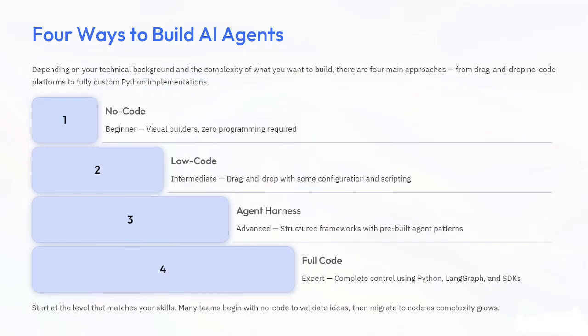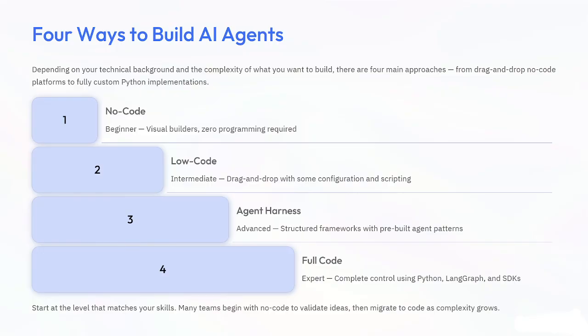Like the third one is agent harness. So agent harnesses are frameworks that already provide the structure for AI agents. So instead of building everything from scratch, you use a ready-made framework and customize it. Some popular tools are Hermes and OpenClaw. Okay,